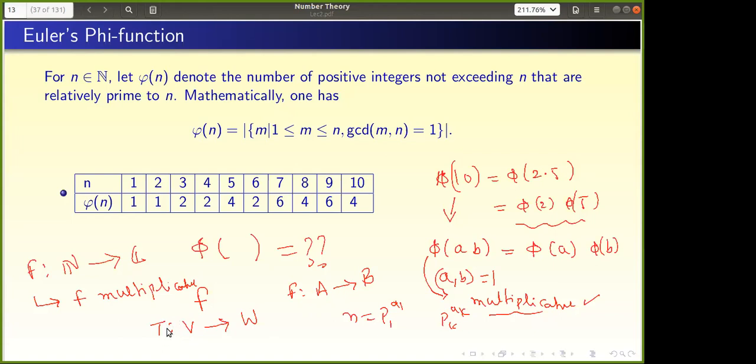In order to know T, what is needed? Its action on the basis. If I know its images on the basis, it is sufficient; I can find it for any other point. I do not need that much information, I do not need to know each and every point in the domain. It is sufficient to know its action on the basis. Here the basis is the primes, but that is not sufficient. Multiplicativity is there here.